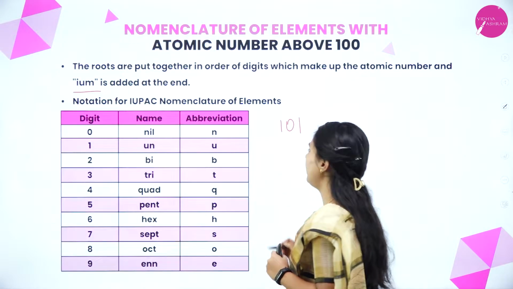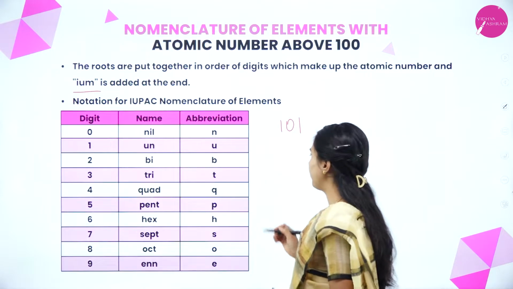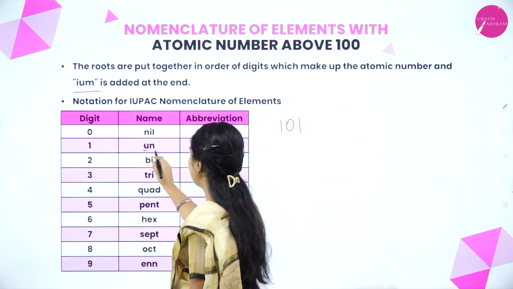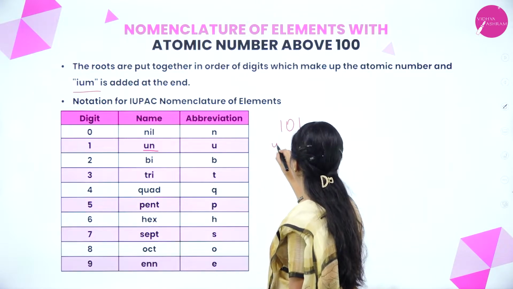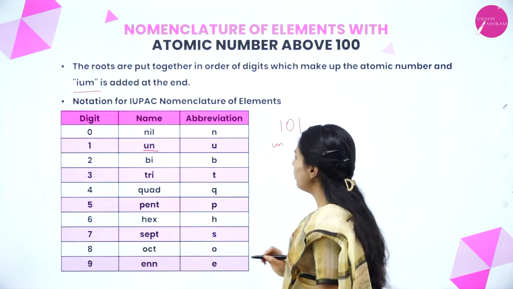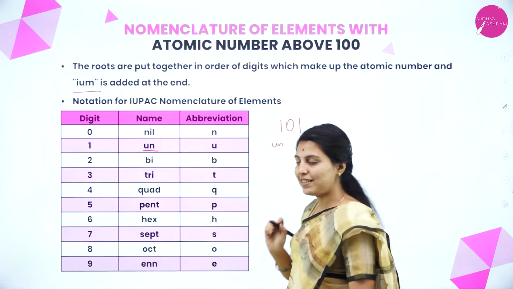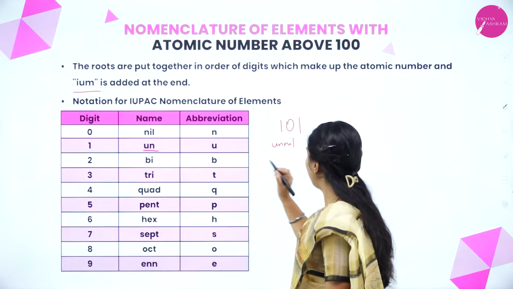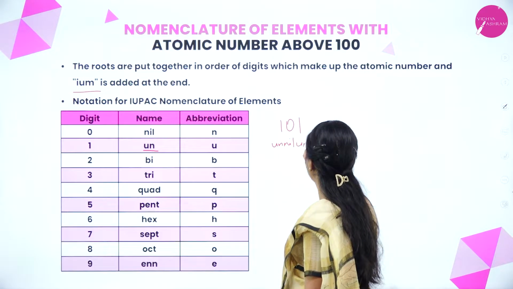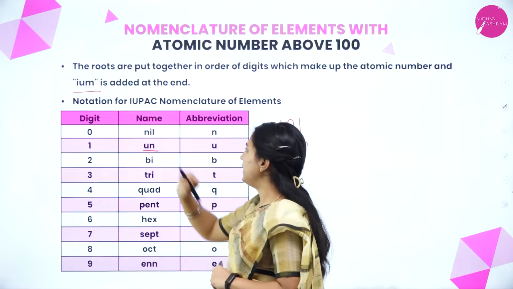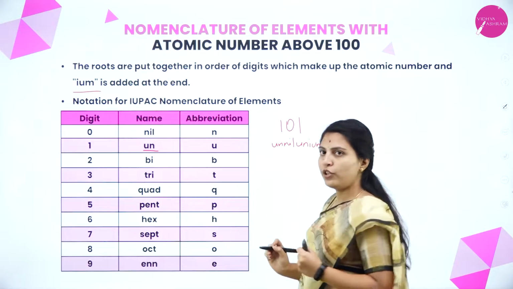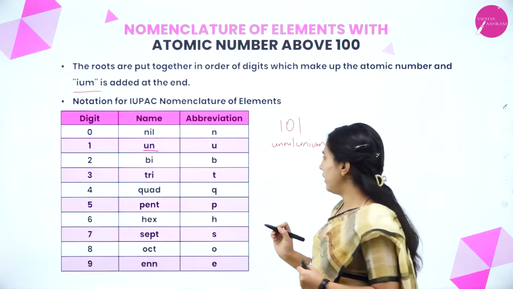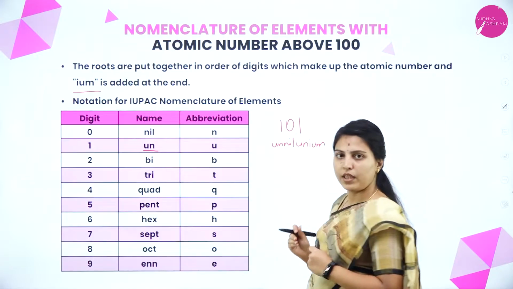We'll see the example of atomic number 101. For 1, it is un. For 0, nil. Again 1, un, and then the ending ium. For 101, the nomenclature name is Unnilunium.